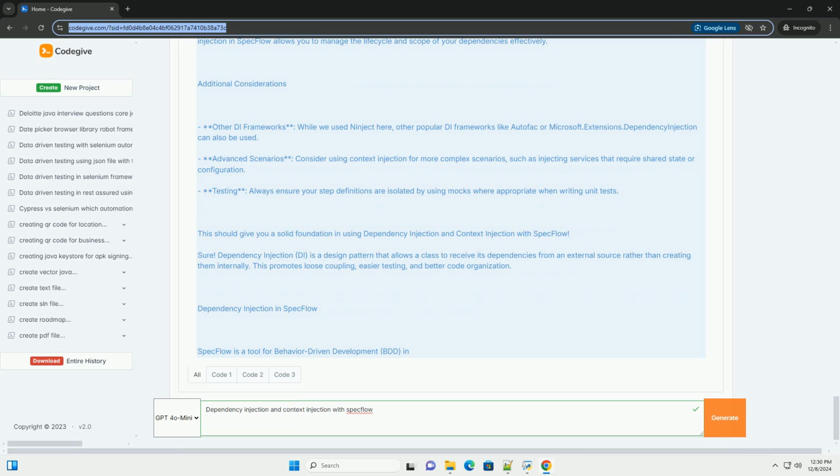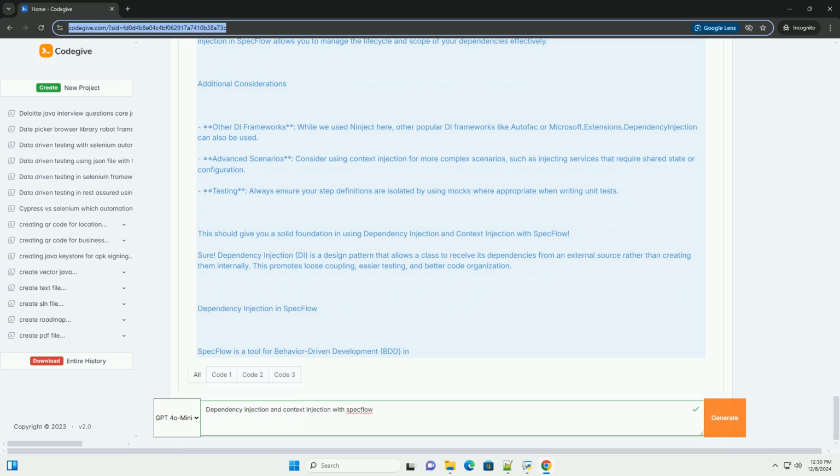3. Configure dependency injection in SpecFlow. You can set up your dependency injection in the SpecFlow configuration. This is typically done in the Startup.cs or a similar class. Using Microsoft.Extensions.DependencyInjection. Using SpecFlow.DependencyInjection. Public class Startup. Public void ConfigureServices, IServiceCollection services. Register services. Services.AddSingleton, IMyService, MyService.